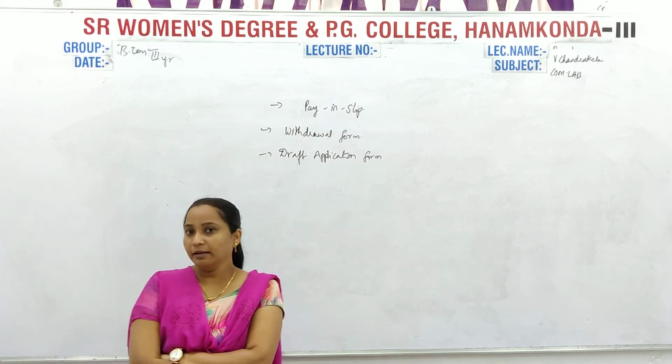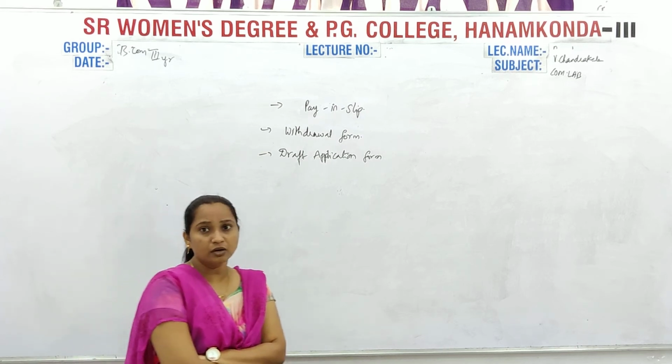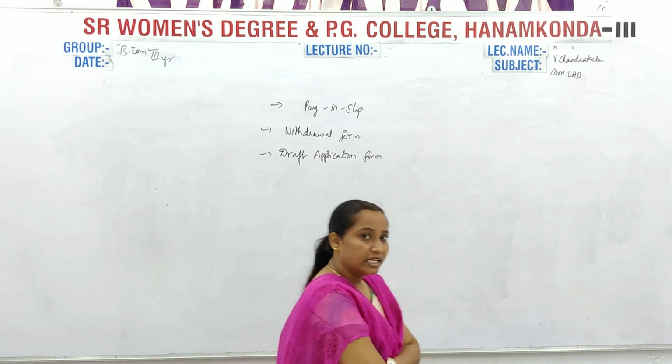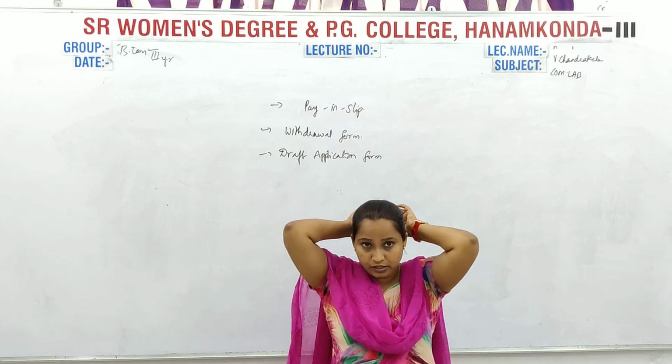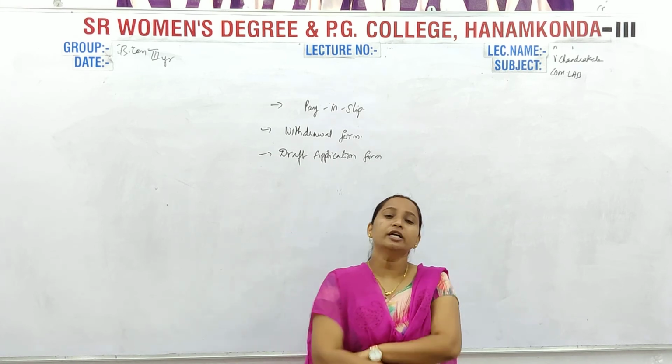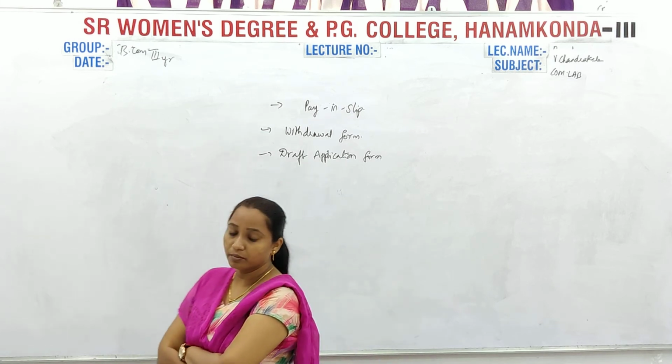So what should you do now? You can go to any bank and tell them that you need to prepare a draft. Say for example, Indian Oil Company has given a notification for jobs. Now you want to apply for the job.